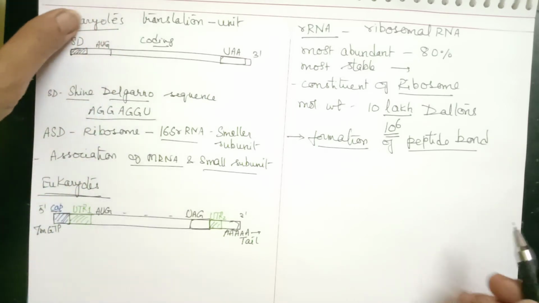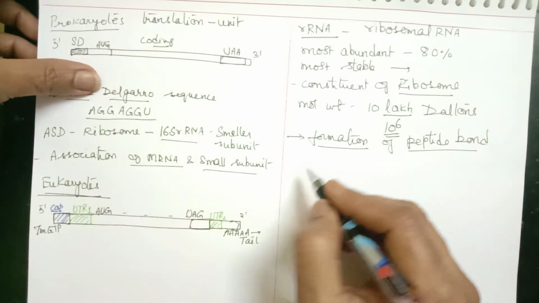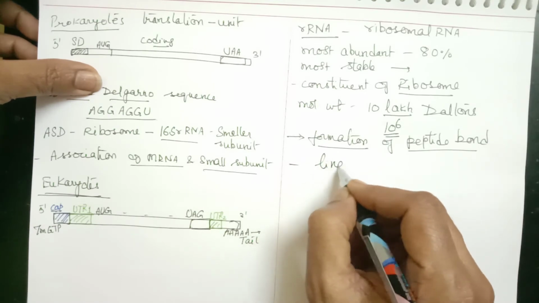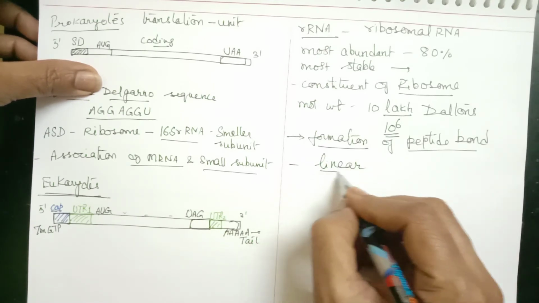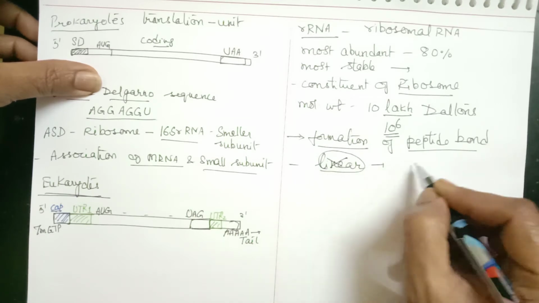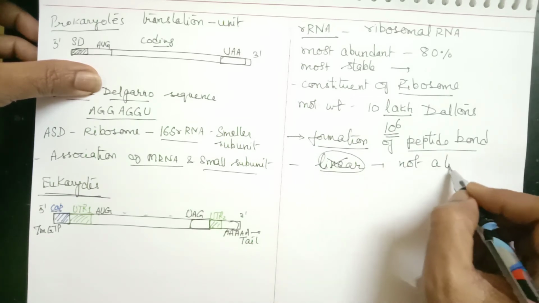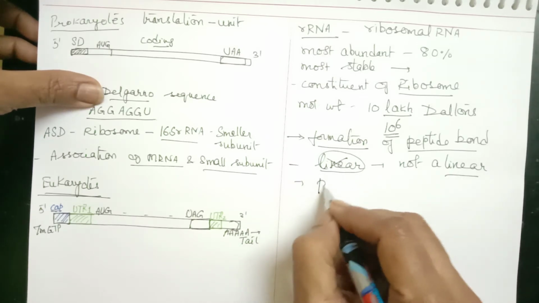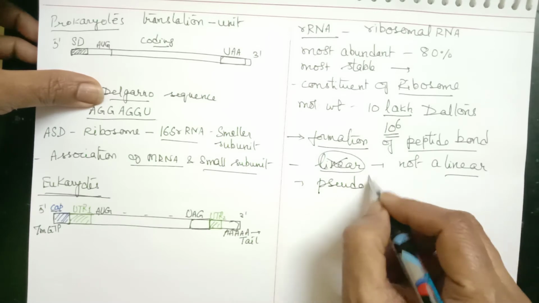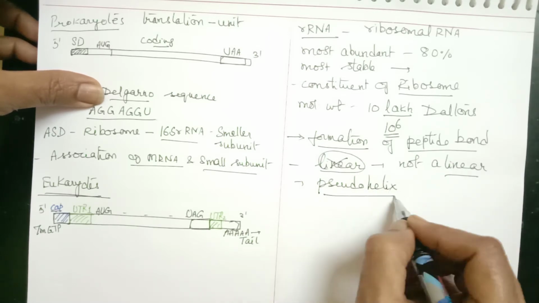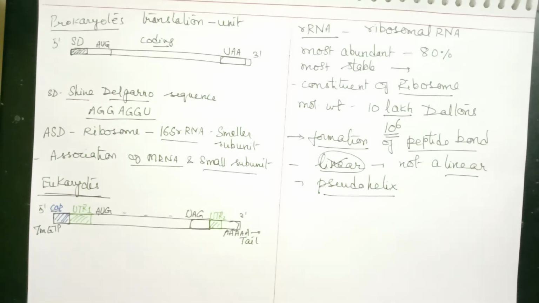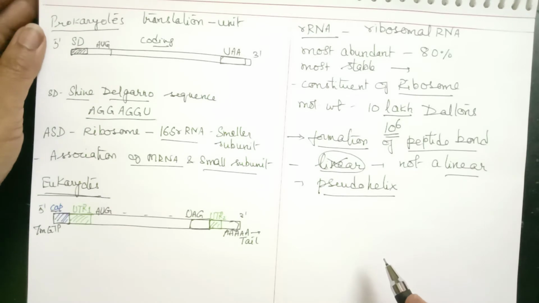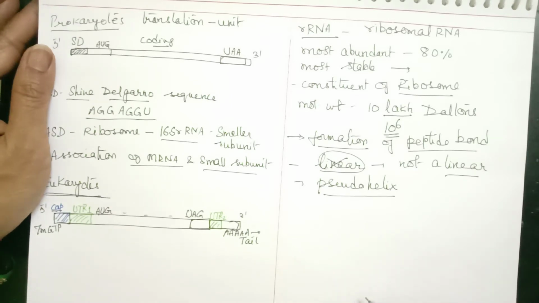That is about rRNA. One more point I have to tell you about rRNA. Sorry, it is not a linear molecule. It exists in the form of a pseudohelix. It is single-stranded, but it is not a linear molecule. What is a pseudohelix? Suppose this is a single strand.